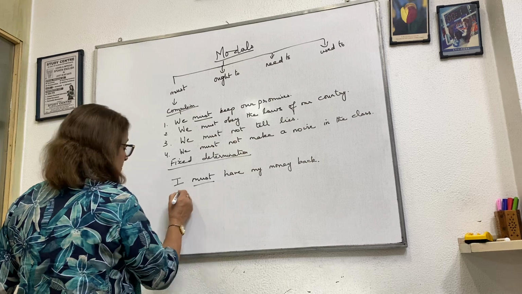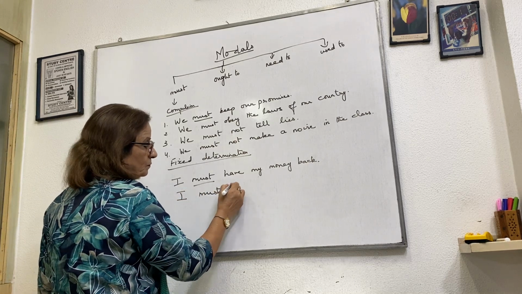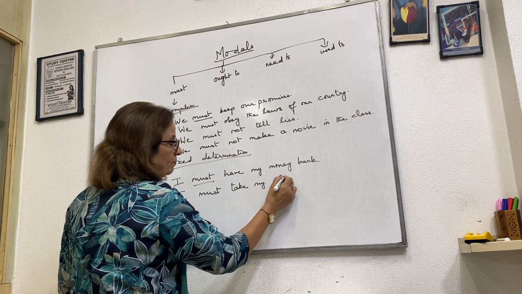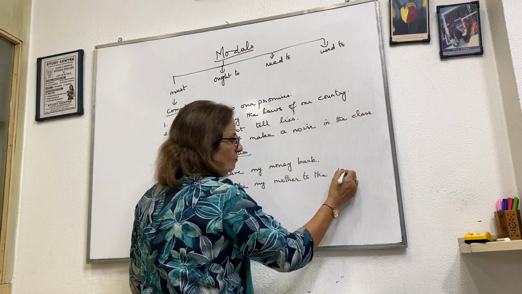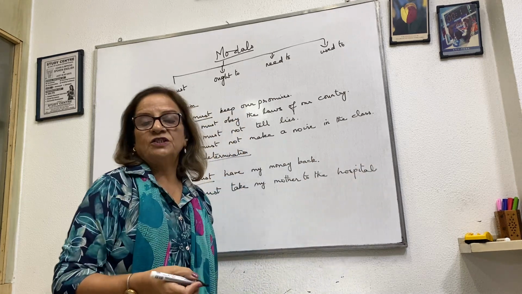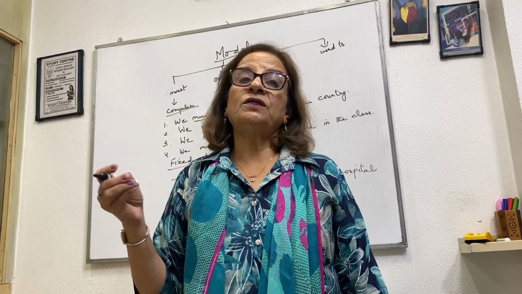Then I must take my mother to the hospital. Because my mother is sick, she's not feeling well, so it is my moral duty to take her to the doctor.